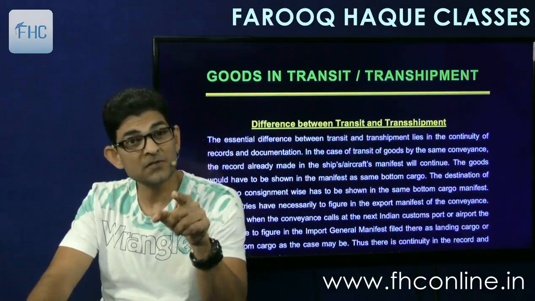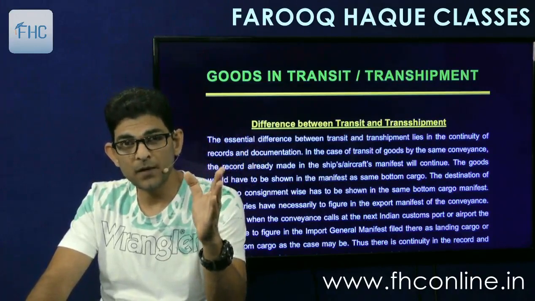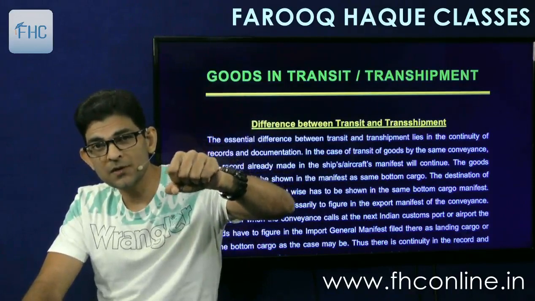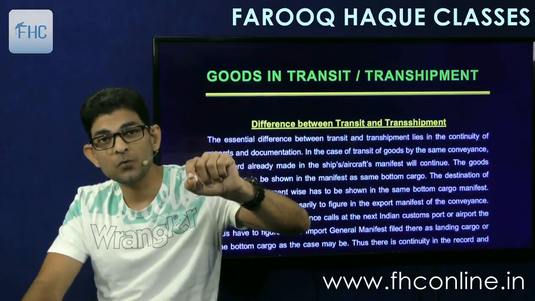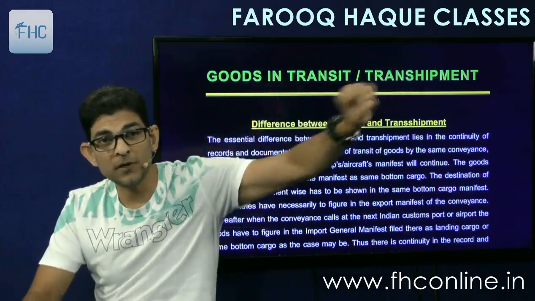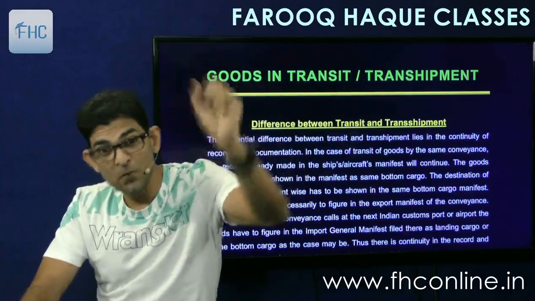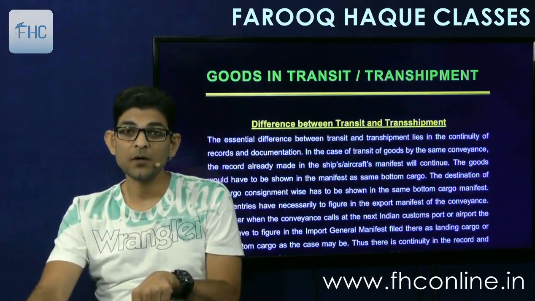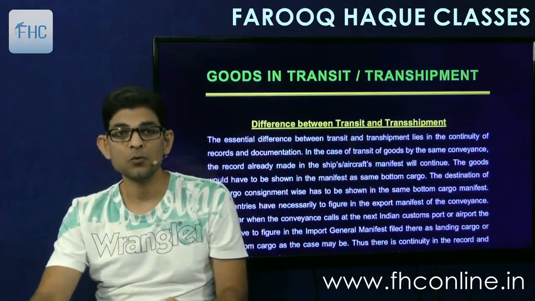And transshipment means if the ship is coming from Dubai to Bombay, it will unload the goods at the Mumbai port because that ship is not going to Chennai or Singapore. So that ship will go back to Dubai. But these goods are not meant for clearance from Mumbai. They are to be cleared either from Chennai or to be taken to Singapore.